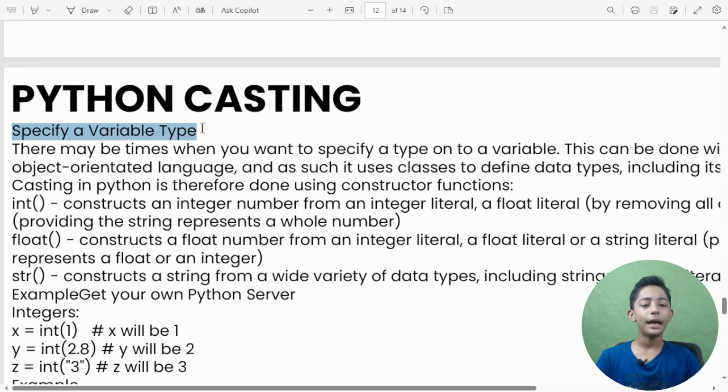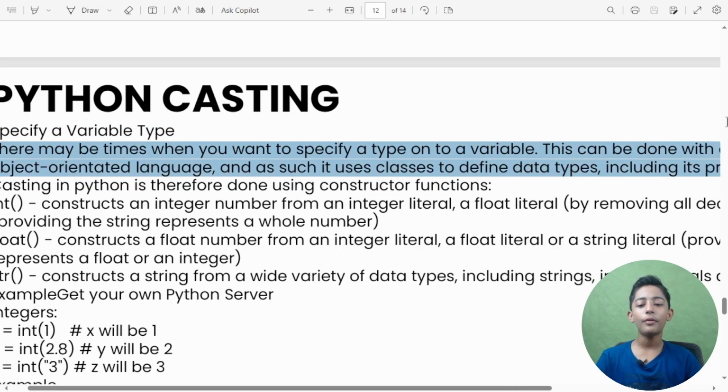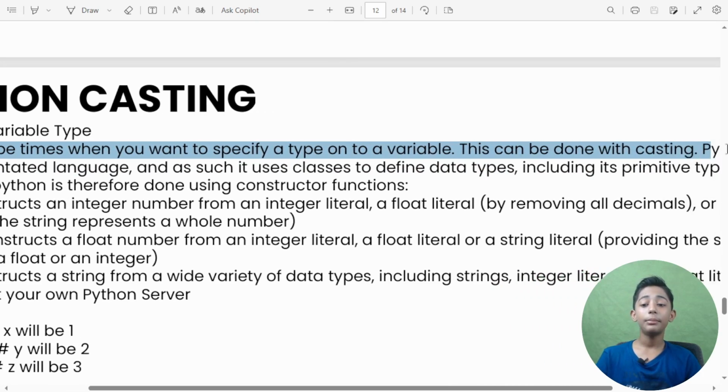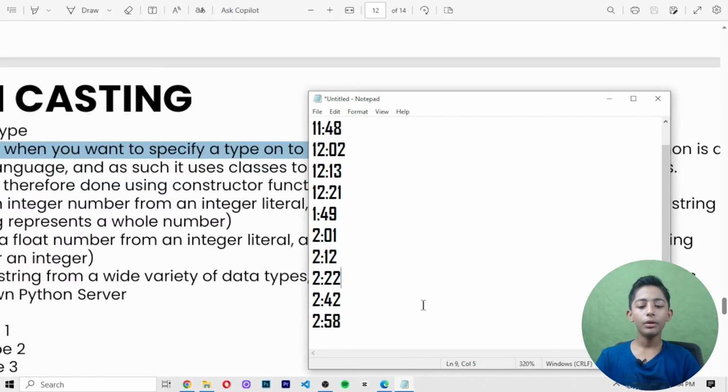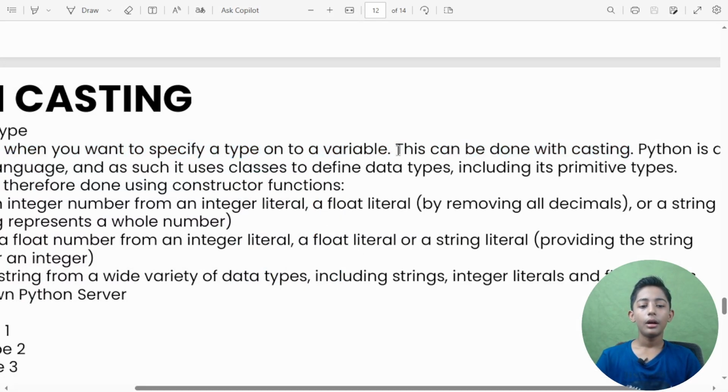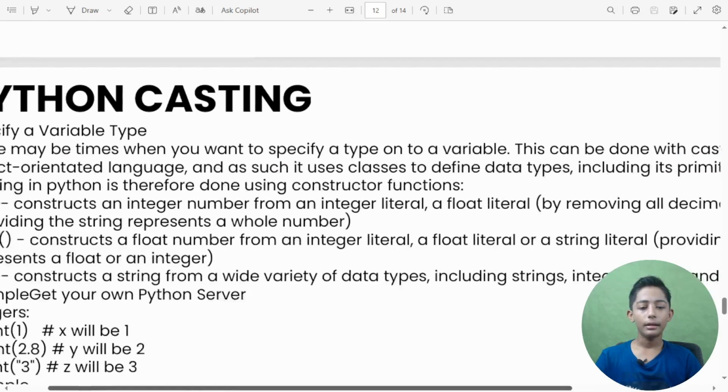Specify a variable type. There may be times when you want to specify the type of a variable. This can be done with casting. So first of all, I go here and write 3.14. Now Python is an